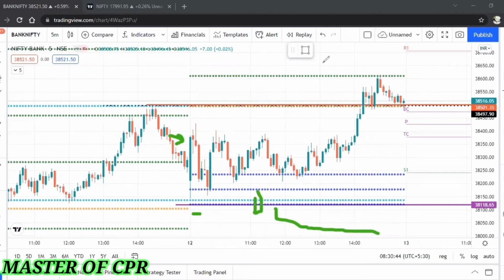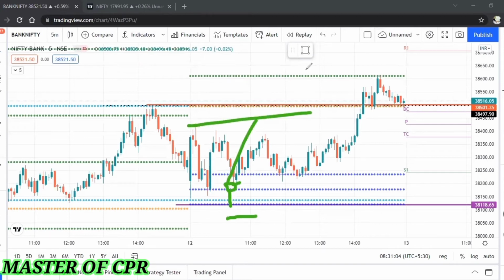Actually, there is another entry. If candles come to the day low and form a green bar, this is the place to enter long. Stop loss below the day low, take profit again at the day high. But no candle made a green bar near the first candle wick. Even though here there was a green bar near the central pivot, again we can't keep the stop loss and we can't make the target at the day high. Again the target will be small and the stop loss will be big. It's almost a 1:1 ratio. So don't take the trade if you are a risk reward taker. Risk reward is 1:2, then only enter.